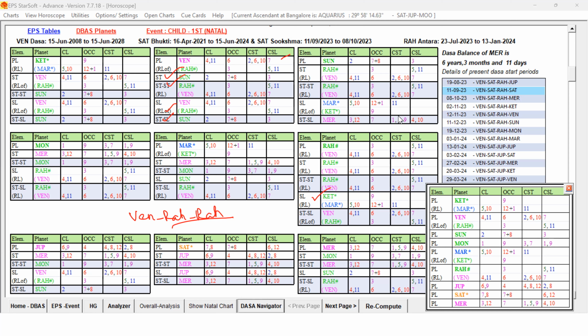Sun is also very good. The problem is, at the time of this marriage, if you check, the male chart has weakness. So now let us check the male chart, then you will understand.